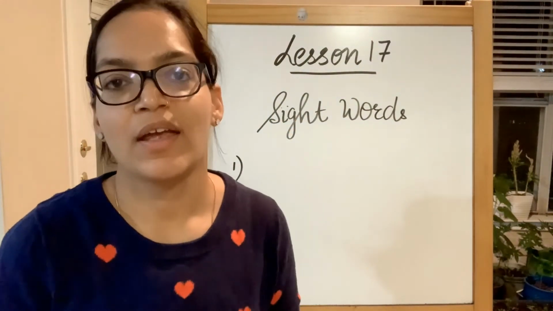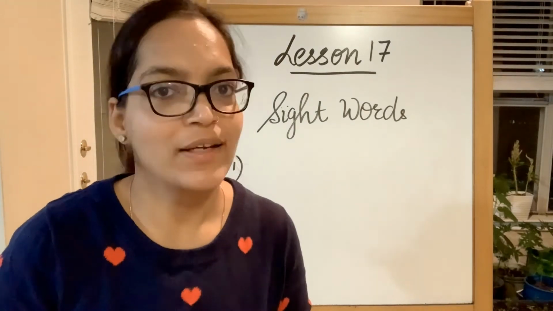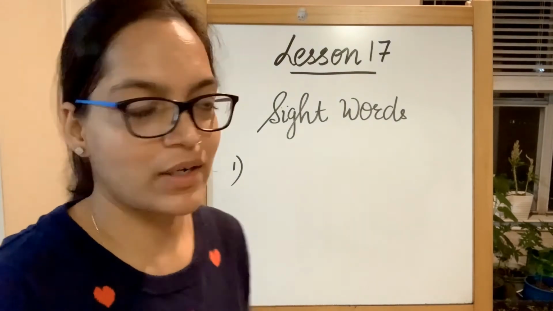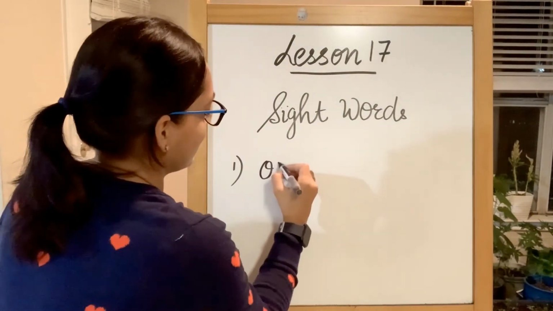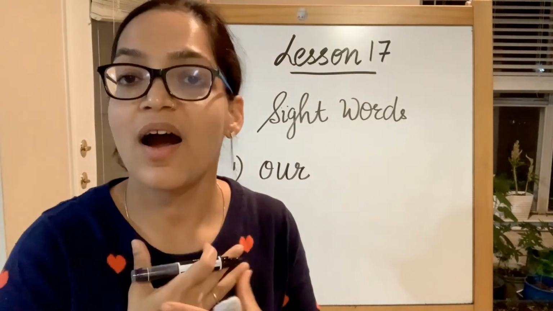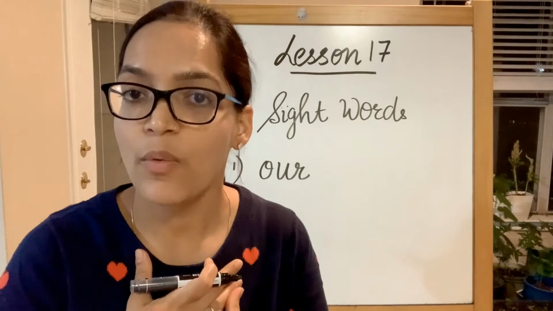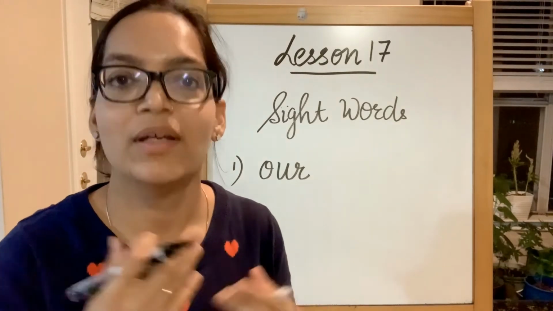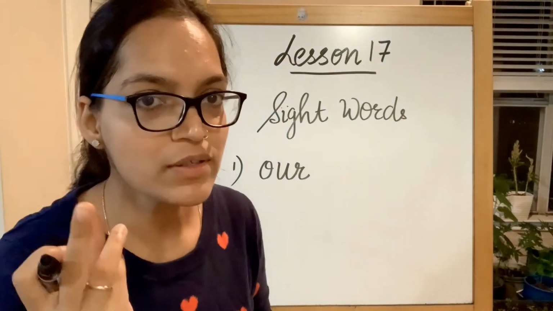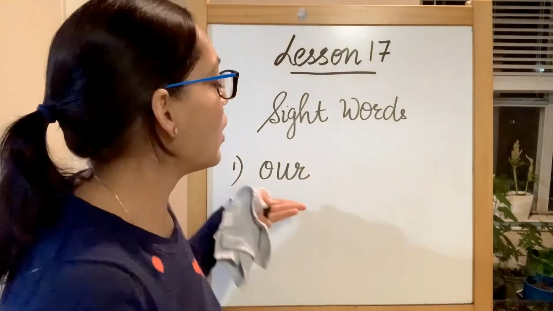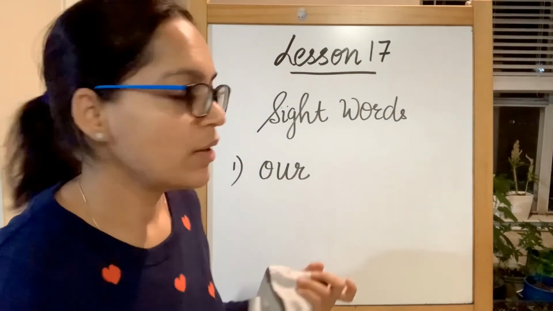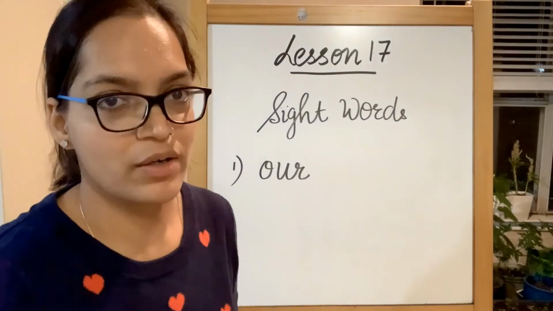Sight words. The sight words that we have today are again homophones. The first word that we have is our. Our house, our parents, our pets. So our, O-U-R. Again, there's an ow sound, but there's no W. Sometimes it is also pronounced as are, but the correct pronunciation is our.